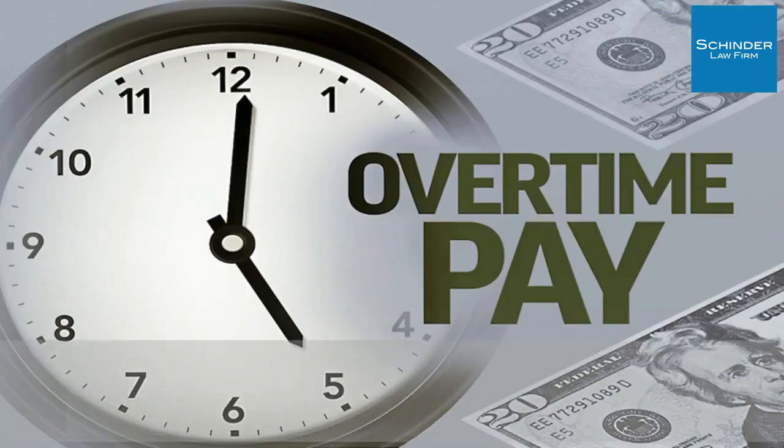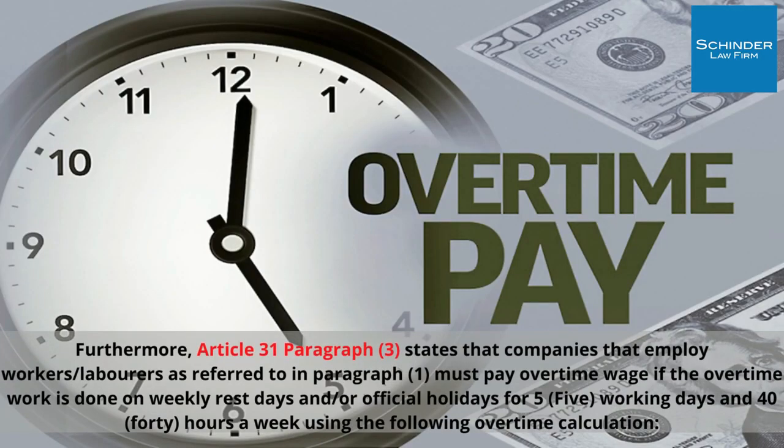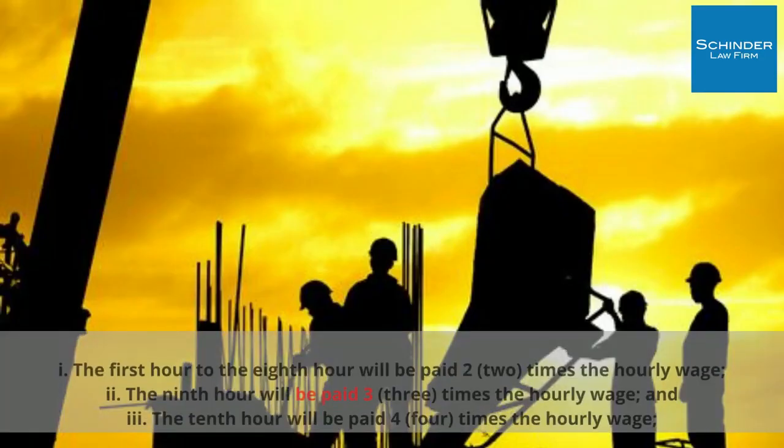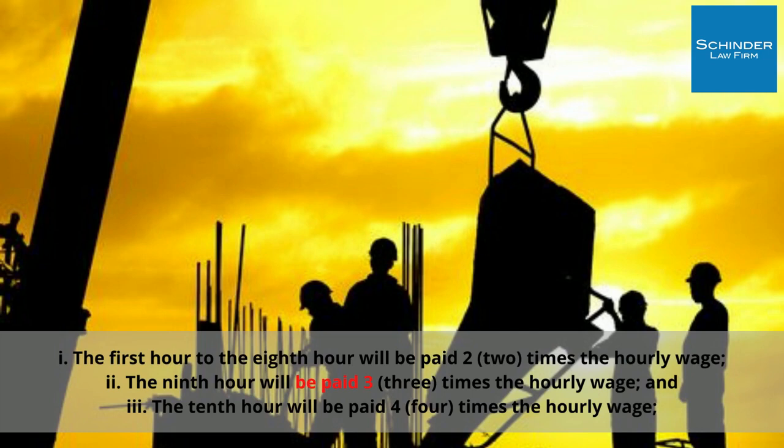Furthermore, Article 31 Paragraph 3 states that companies that employ workers or laborers as referred to in paragraph 1 must pay overtime wage if the overtime work is done on weekly rest days and/or official holidays for 5 working days and 40 hours a week using the following overtime calculation. 1. The first hour to the 8th hour will be paid 2 times the hourly wage. 2. The 9th hour will be paid 3 times the hourly wage, and 3. The 10th hour will be paid 4 times the hourly wage.